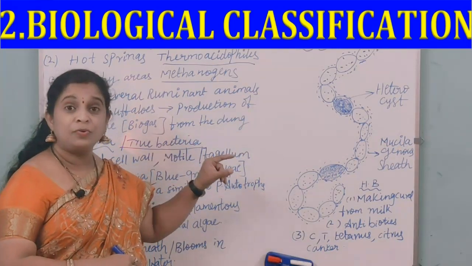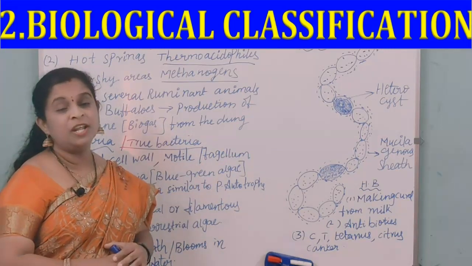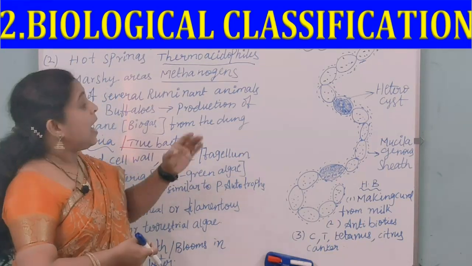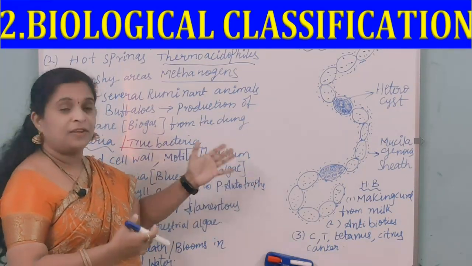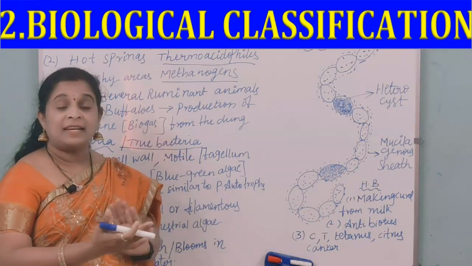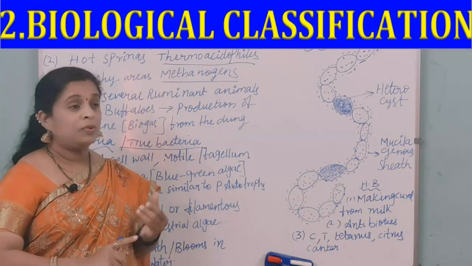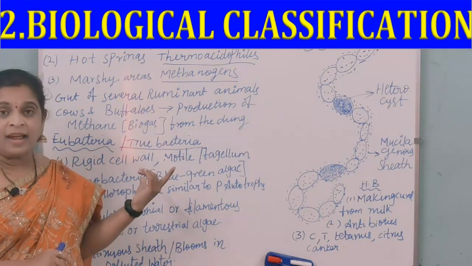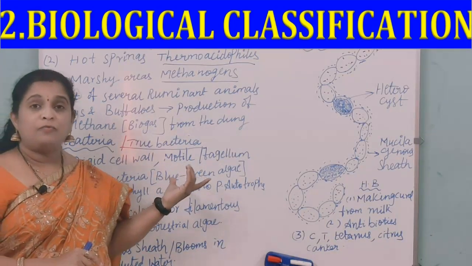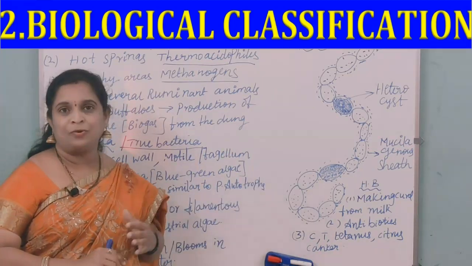And also you can see here heterocysts are present. Heterocysts are responsible for fixing atmospheric nitrogen, which is helpful for many organisms. Now, with this eubacteria or true bacteria, a few species are photosynthetic bacteria, but there are certain other species which are heterotrophic bacteria.